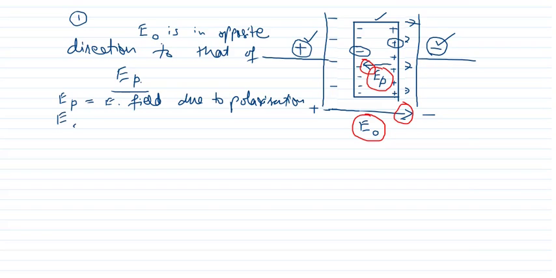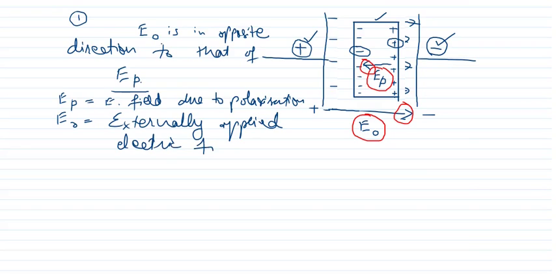And what is E naught? This is the externally applied electric field. So therefore you can see from this diagram that the E naught and EP, their directions are in opposite direction.